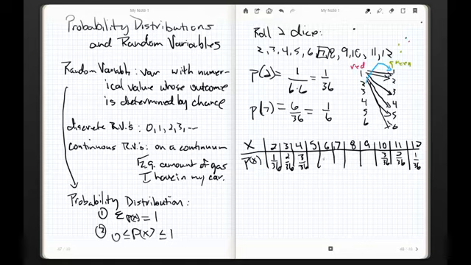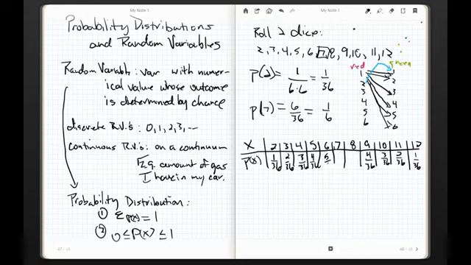You're probably starting to see the pattern, but let's go ahead and go through it. How about a 5? 1 and a 4, 4 and a 1, 2 and a 3, 3 and a 2. That's going to be 4 out of 36, which makes sense that that's the same thing with a 9. 6, 3, 3, 6, 4, 5, 5, 4. And I end up with 4 out of 36 over here. We already did 7, but we'll get there in just a sec.